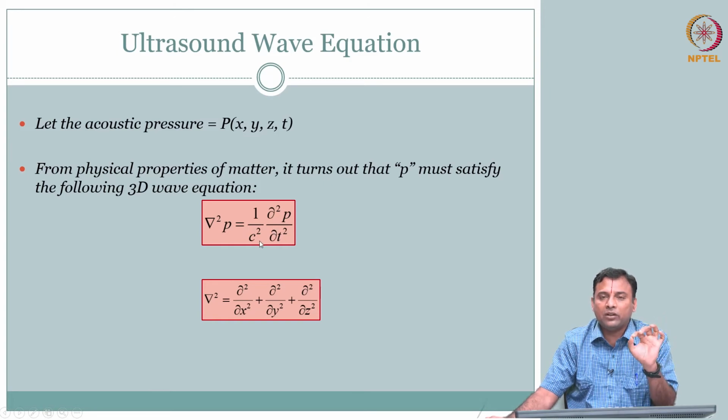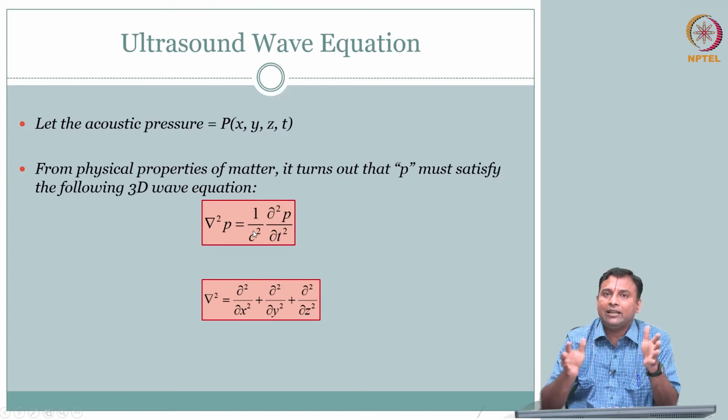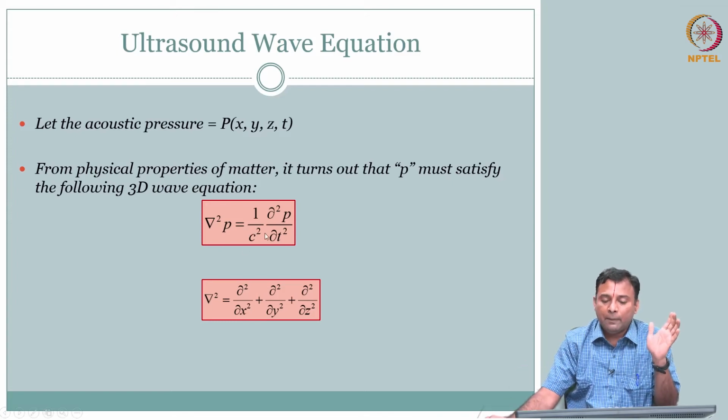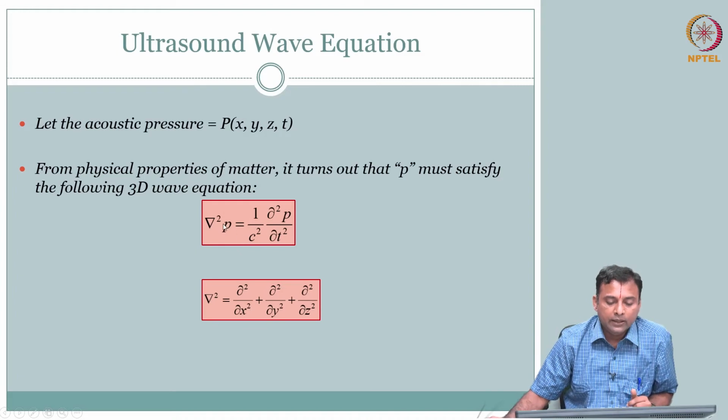What is this? This particular thing written as c is your speed of sound, because c we use even for speed of light, right. So c is kind of velocity. So here c is velocity of sound, velocity of sound in that medium. So this is actually a material property. We will talk about this in a bit, okay. So this is your 3D wave equation.